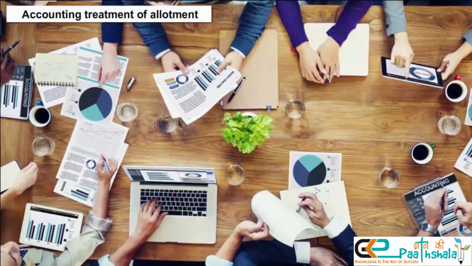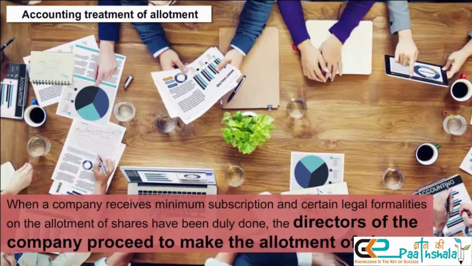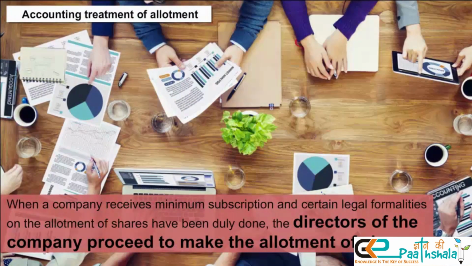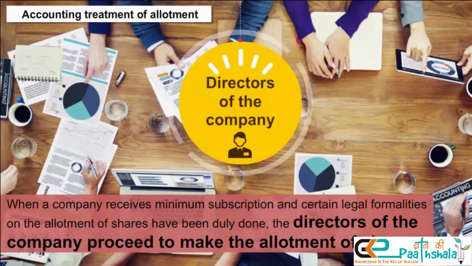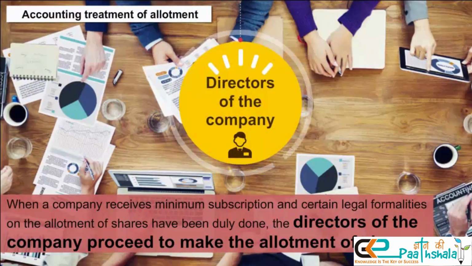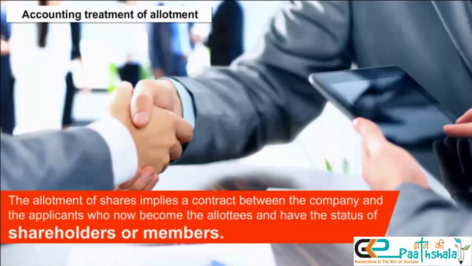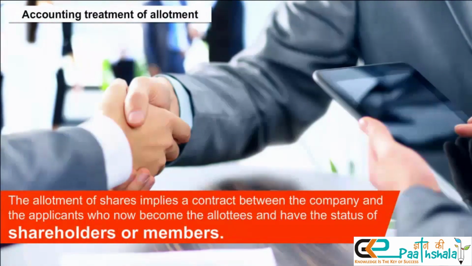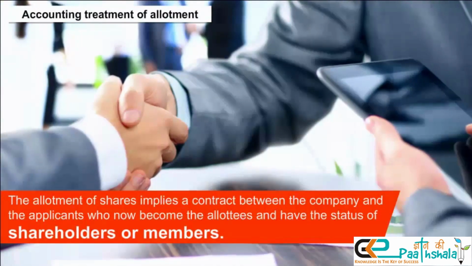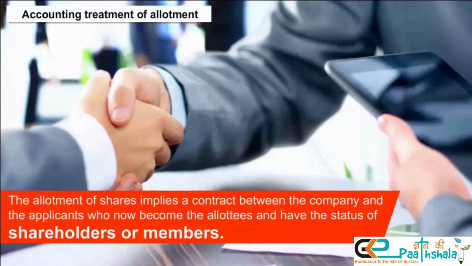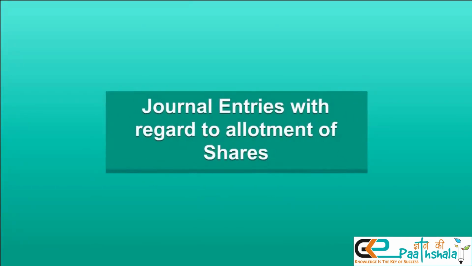Accounting treatment of allotment. When a company receives minimum subscription and certain legal formalities on the allotment of shares have been duly done, the directors of the company proceed to make the allotment of shares. The allotment of shares implies a contract between the company and the applicants, who now become the allottees and have the status of shareholders or members. Journal entries with regard to allotment of shares.